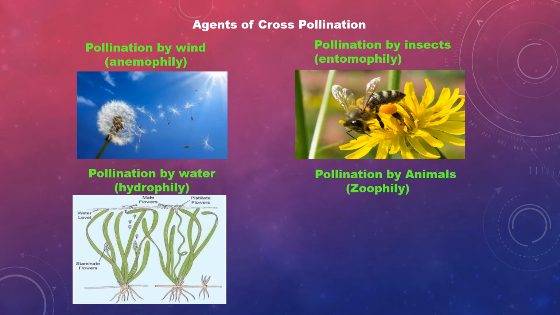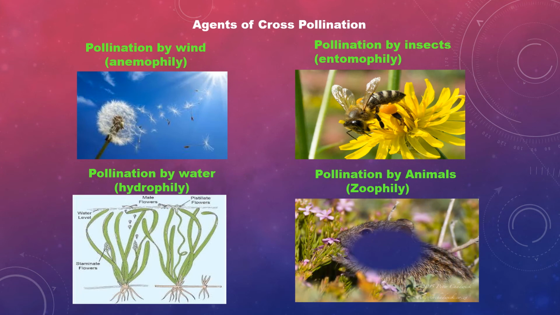Next, pollination by animals, otherwise called zoophily. The flowers of such plants attract animals by their bright colors, size, scent, etc. Some bird-pollinated flowers are canna, gladiolus, etc. Squirrels pollinate flowers of silk cotton tree.